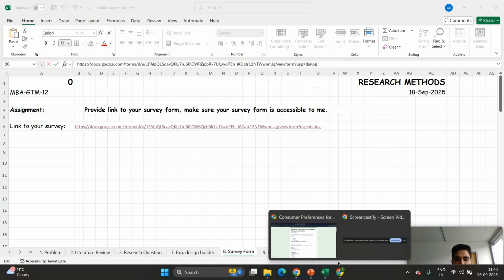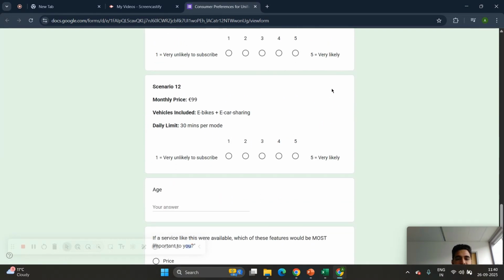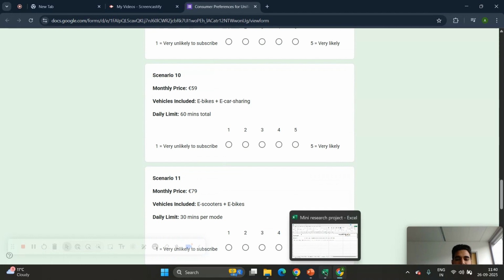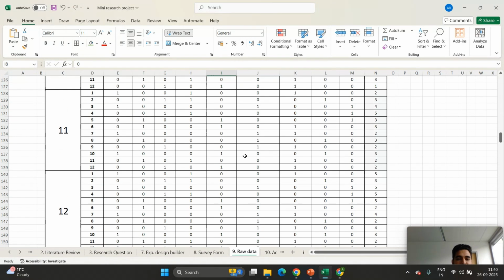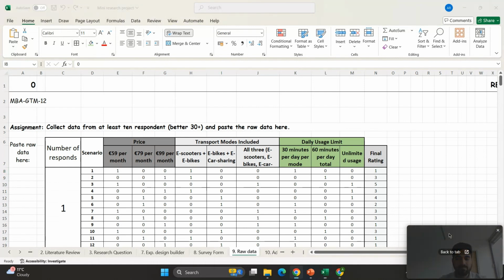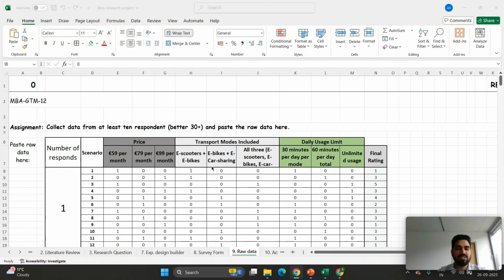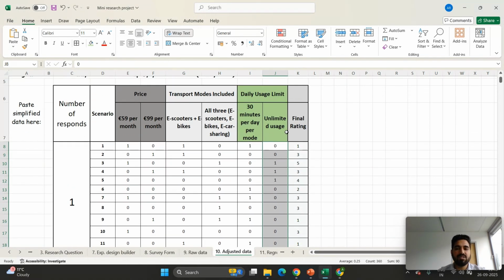So here we have our survey form. We have a different scenario. From this different scenario, I get multiple responses, and I choose 30 responses, and I transfer these responses into machine learning language, into binary language for our content analysis process. I adjust this data for my content analysis process so that we can do a regression analysis with that.